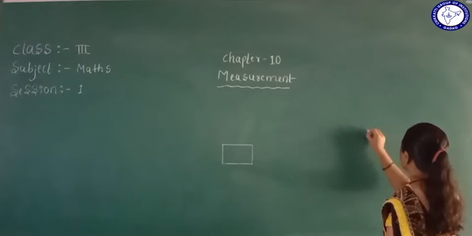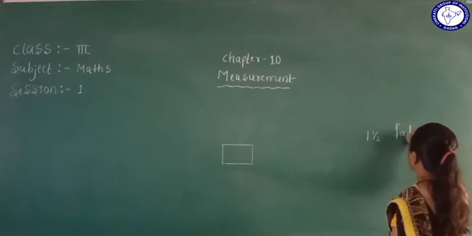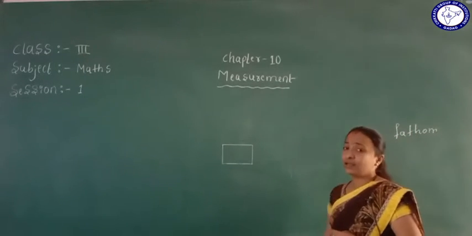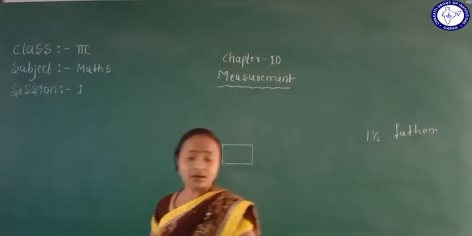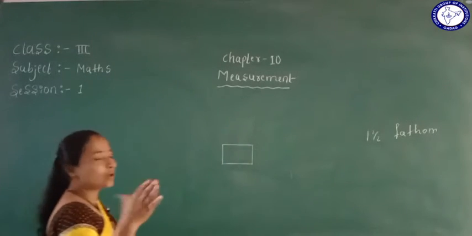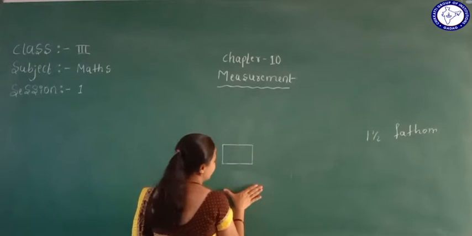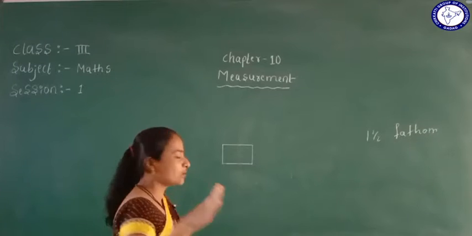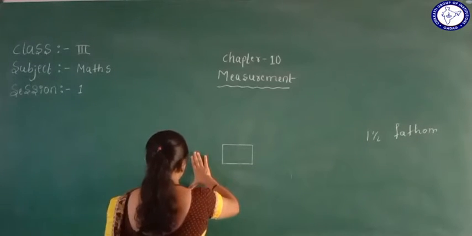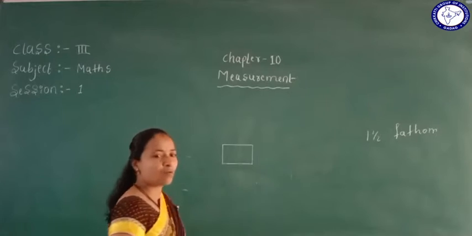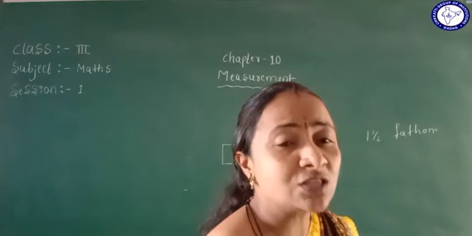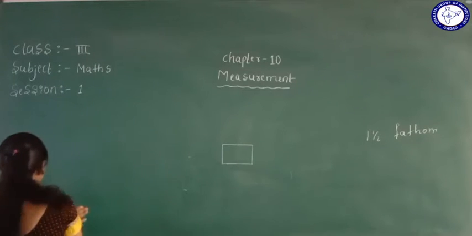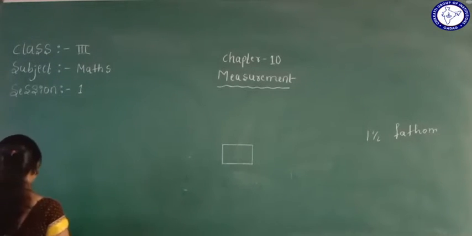So how much is there? 1.5 pattern of the blackboard. If we are using a handspan as the measuring pattern, then from here to here this is one handspan. We are using one handspan from here to here. This we can call one handspan. So here all the students are measuring, what are they using and measuring? Handspan.